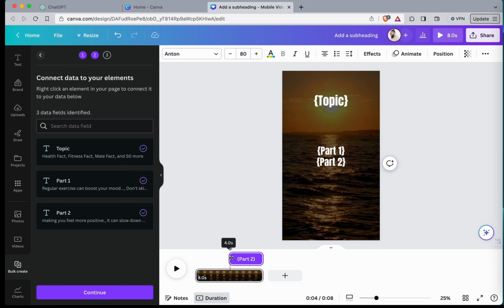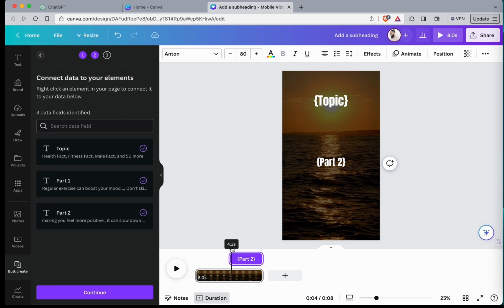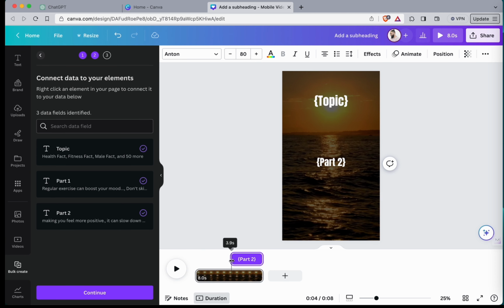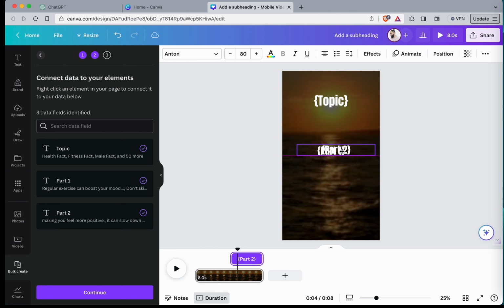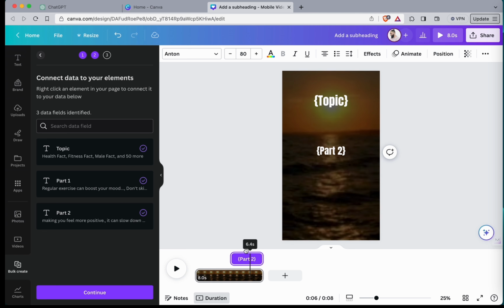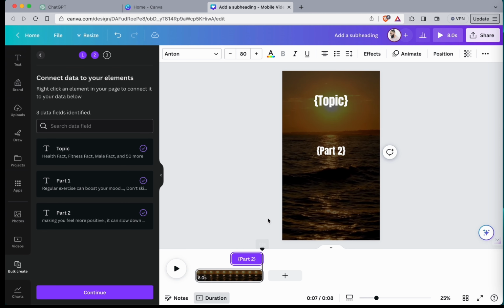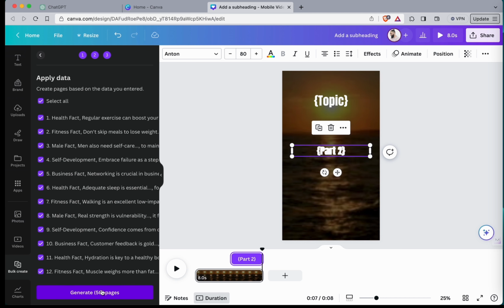You want to make sure the timing is on point. Part 1, part 2. Let's keep it right there. Okay. Now what you can do is put part 2 on top of part 1 so that when the quote switches. All right. Now from here, you click continue because everything is linked up and you go generate 50 pages.